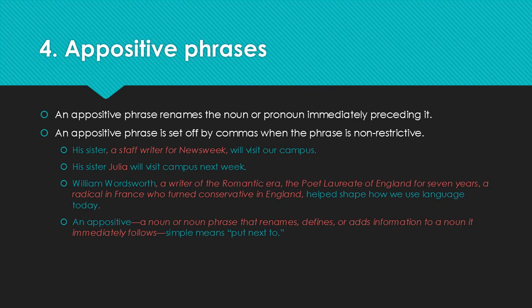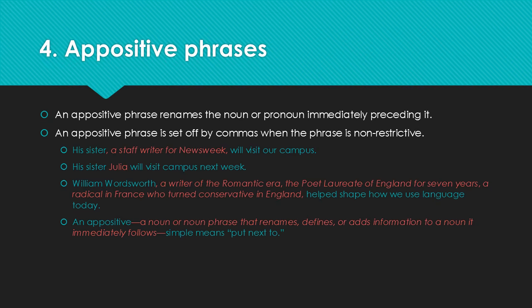Examples: his sister, comma, a staff writer for Newsweek, comma, will visit our campus. And so the appositive phrase provides more information and sort of redefines, renames, describes the noun. And the noun here is sister.